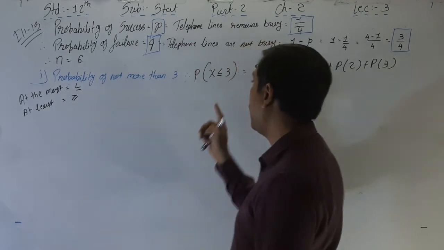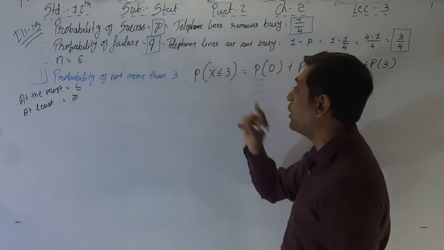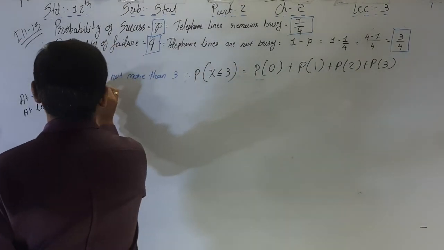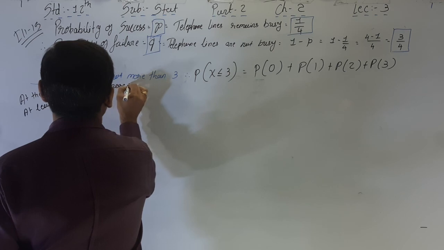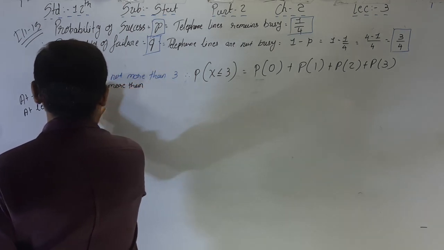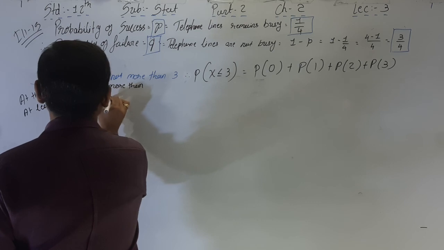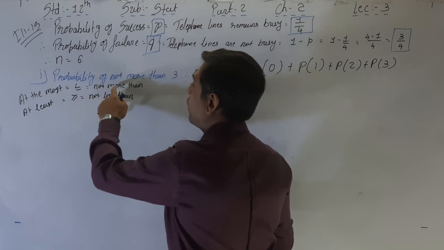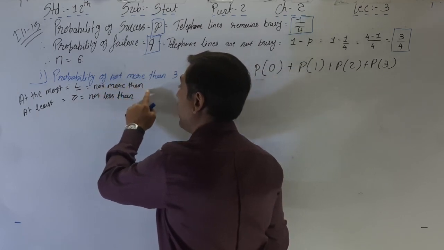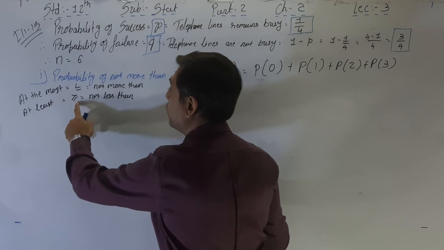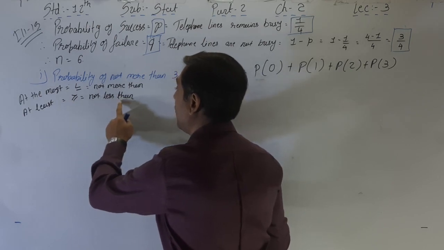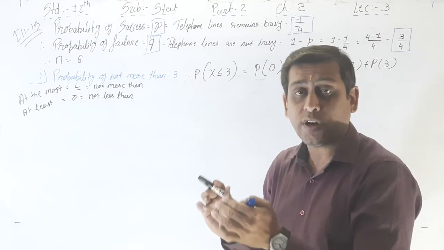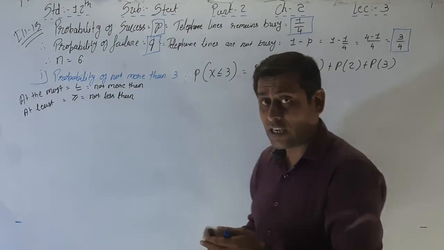At the most is equal to not more than, and at least is equal to not less than. At the most means less than or equal to, not more than. At least is equal to greater than or equal to, or not less than. Please write down these. It is very helpful in future questions and in the exercise questions.